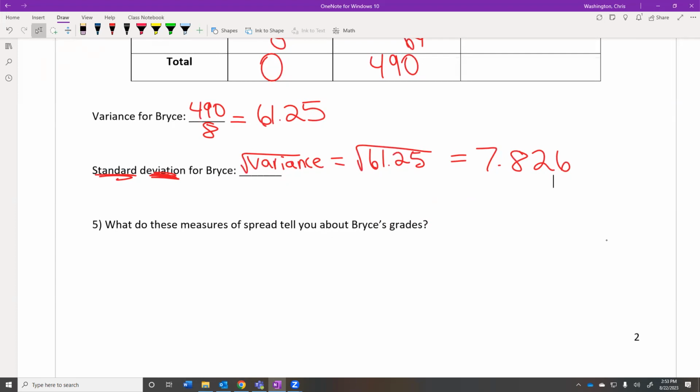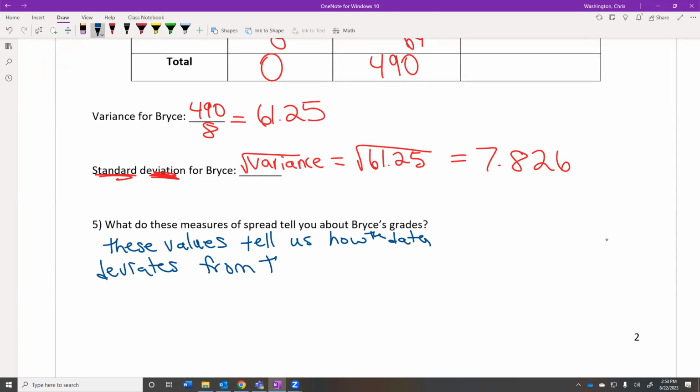We will soon. So basically, all these values tell us right now is how Bryce's data deviates from the mean.